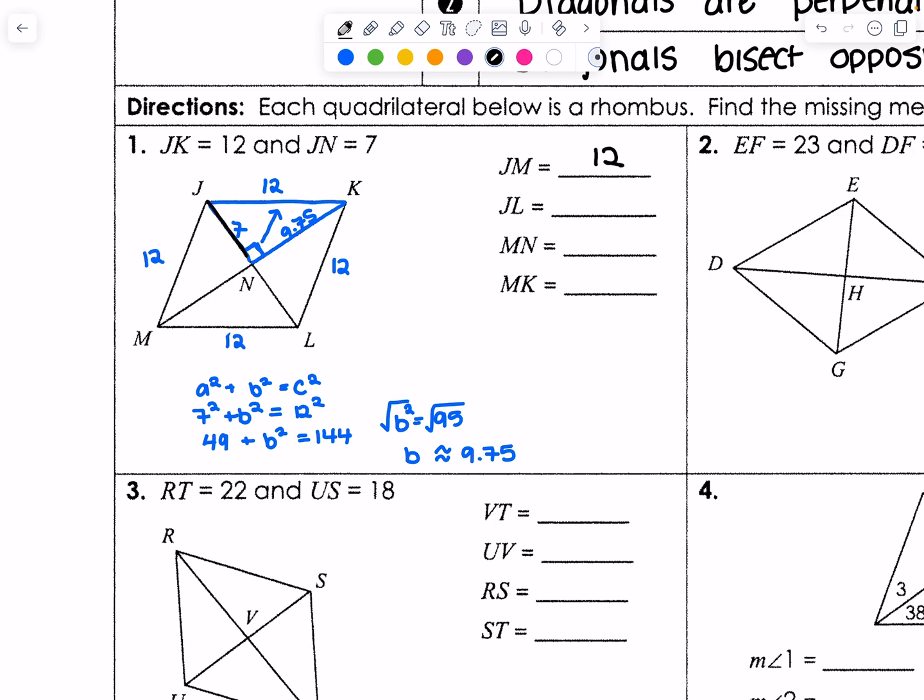JL, which is this entire diagonal, is 7 plus 7, which is 14. And then MN, which is this little section here, it's bisected, it's going to be 9.75. And then MK, which is the entire thing, is going to be double, right? So 9.75 times 2 is going to be 19.5. If you're off by a 0.1%, that's fine. I'm not going to be nitpicky about it.